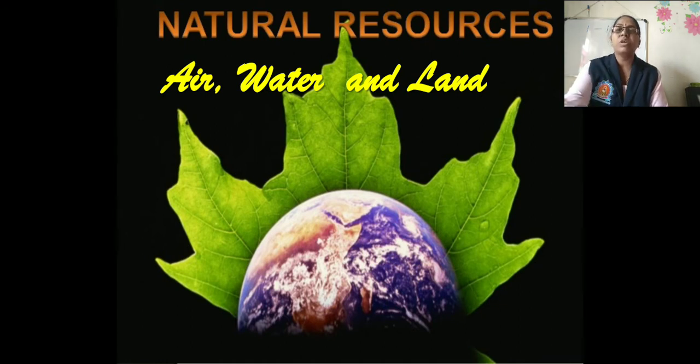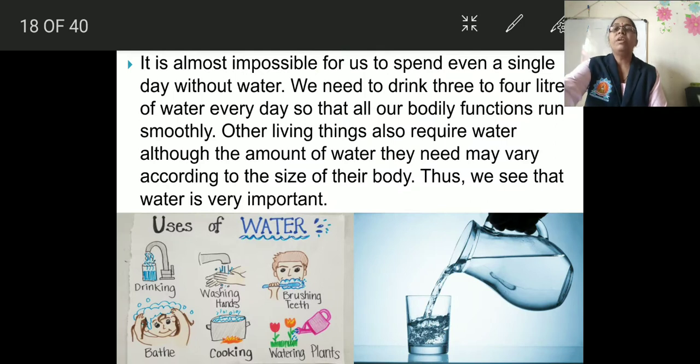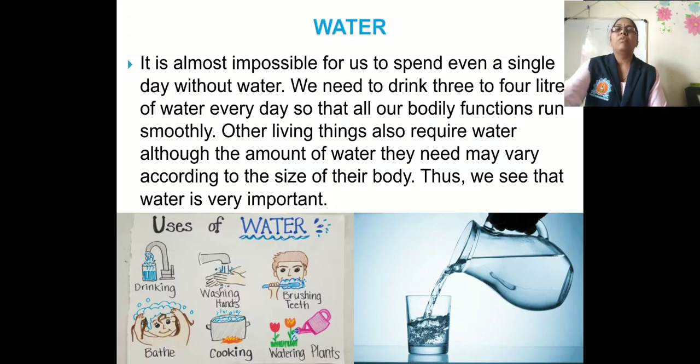First one is water. It is almost impossible for us to spend even a single day without water. That means we use water in our day to day life for different purposes, for example, for bathing, for washing clothes, for mopping floor, for drinking, for cooking, etc. We need to drink 3 to 4 liters of water every day so that all our bodily functions run smoothly.